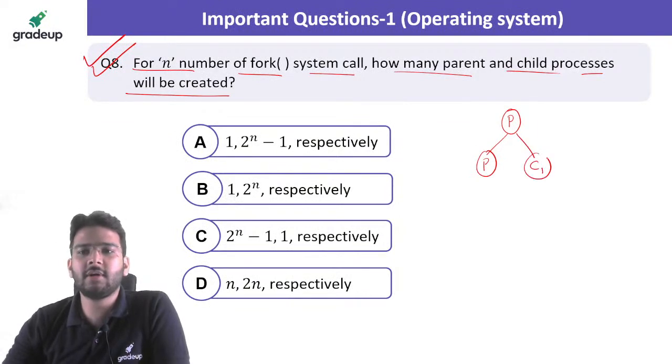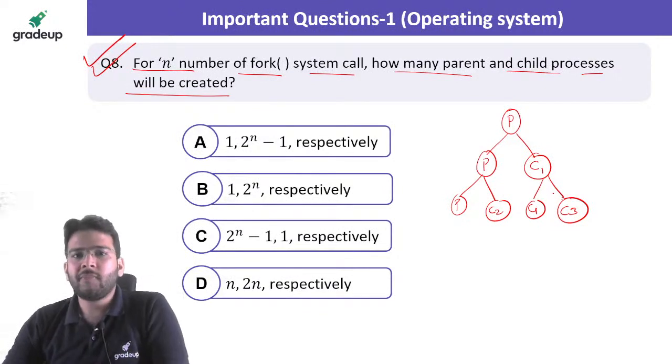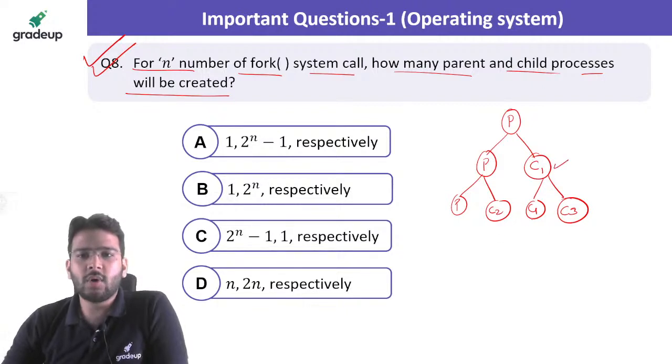Let's name it C1 here, right? Similarly, if I call fork system call again, one more child will get created, so it is C2, and for C1 as well one more child will get created. Let's name it C3. So if you notice here, if n is equal to 2, how many children are getting created? So this is 1, 2 and 3. So 3 children are getting created and one parent is there.